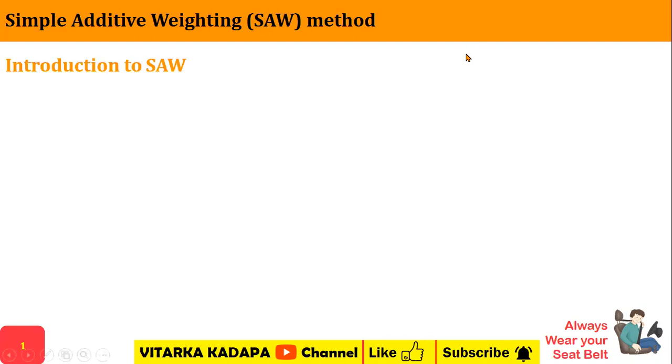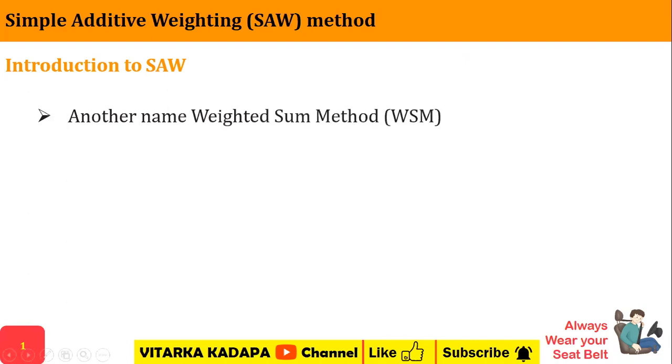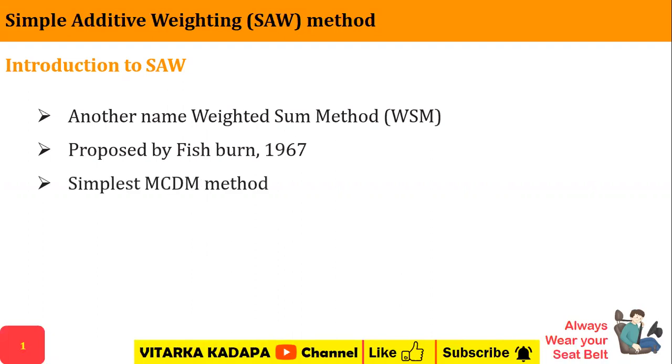Now we will be discussing the simple additive weighting method, also shortly called the SAW method. The other name for this method is the weighted sum method, also termed the WSM method. Both are the same. It was proposed by Fishburn in the year 1967, and this is one of the simplest and oldest MCDM techniques. It consists of only two steps to solve the problem.